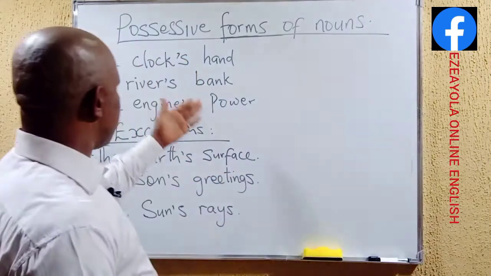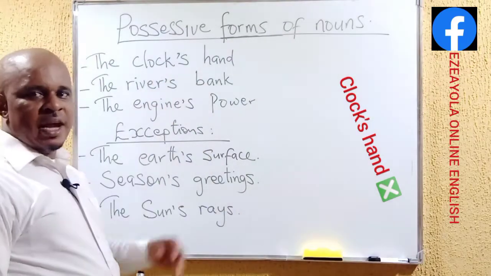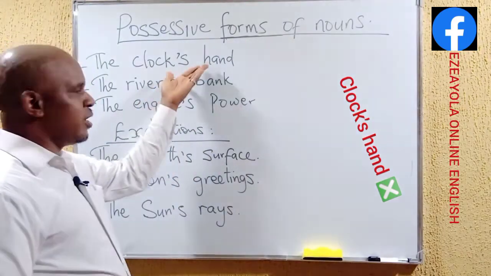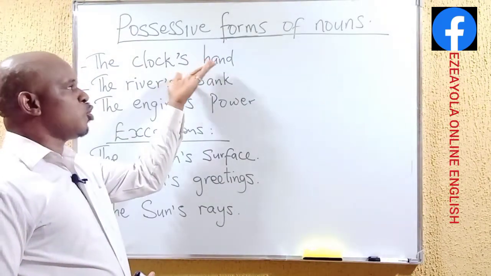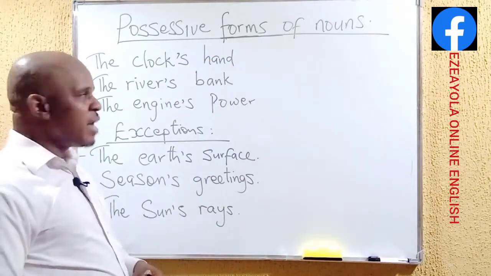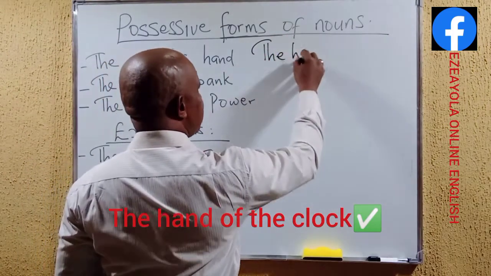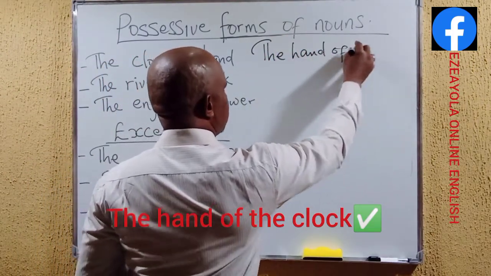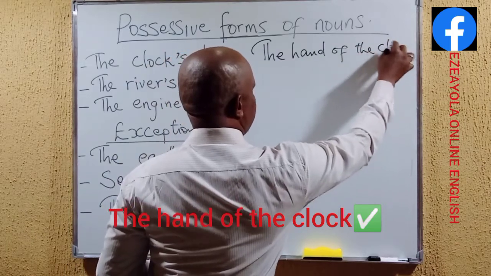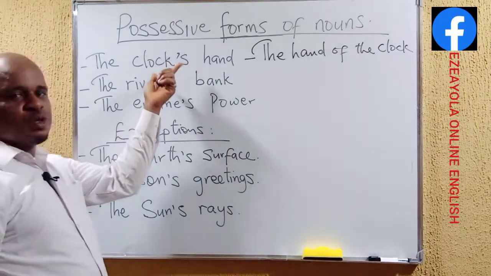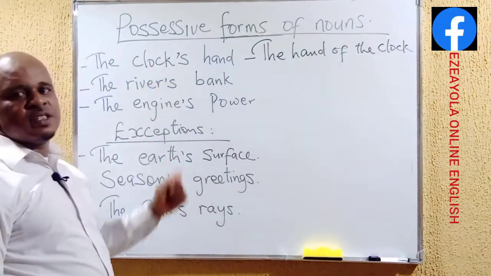So, we cannot say the clock's hand. The clock, of course, you know what it is. Clock is an object. It cannot own a hand. Rather, we say the hand of the clock. So to say, it would be very wrong to say the clock's hand.